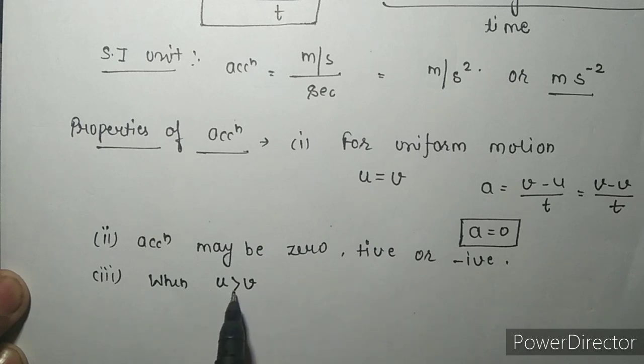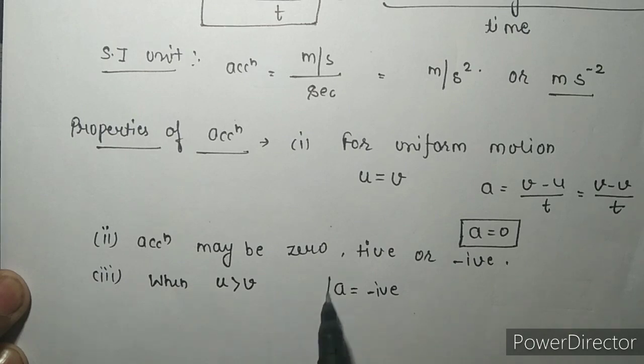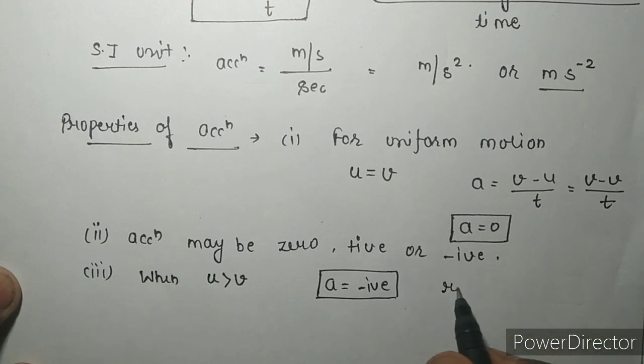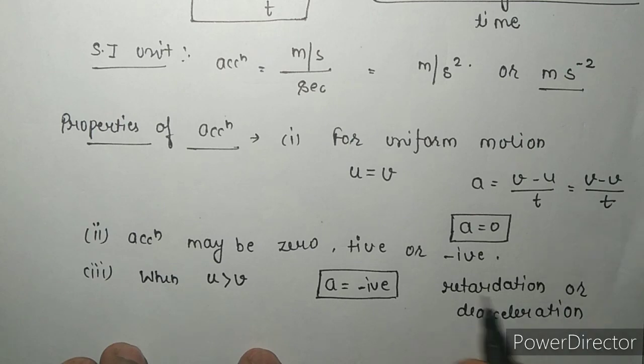Then initial velocity is greater than final velocity, and in this situation a becomes negative by the formula. This particular situation is known as retardation or deceleration. So the definition of retardation is that when a body is moving towards rest, this type of acceleration is known as retardation.